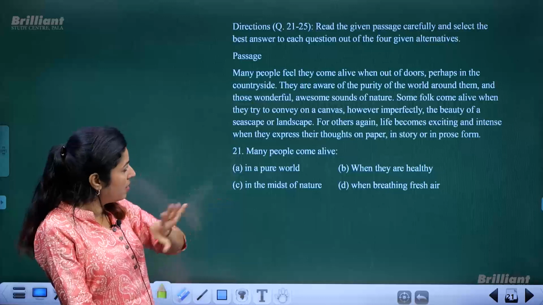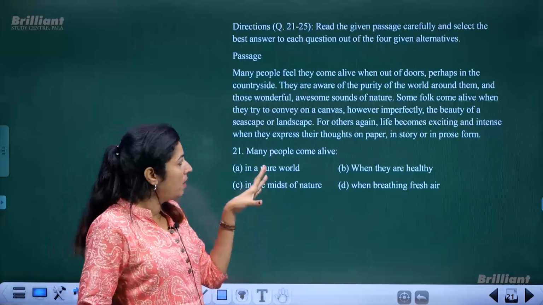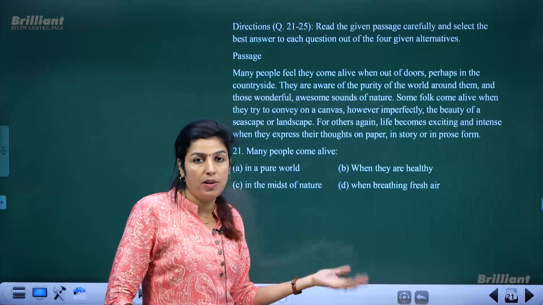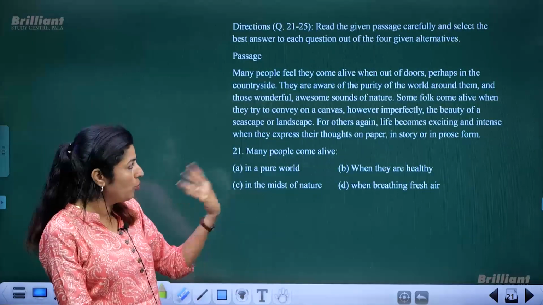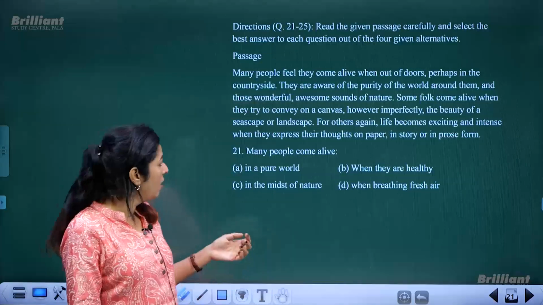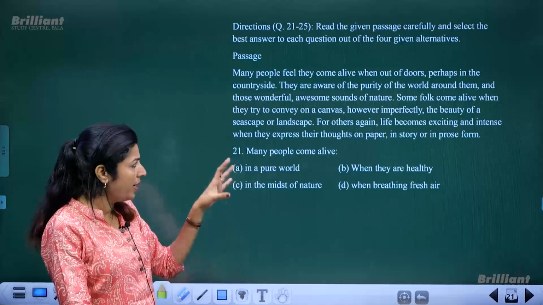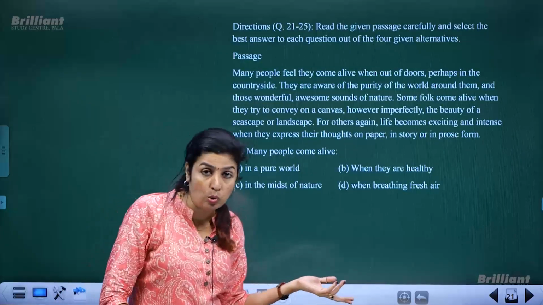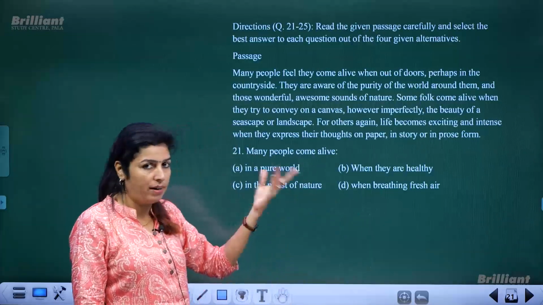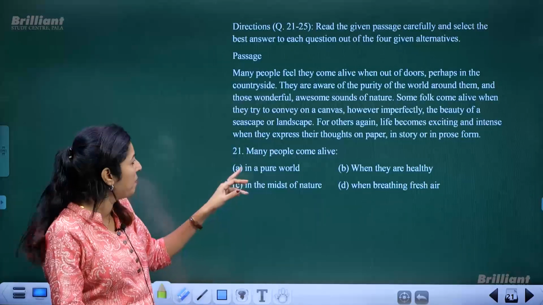This passage is very small, but you can't expect the questions to be very straight or very easy. Sometimes you have to read it twice or thrice. Let us see, this is quite a balanced one, not tough, not too easy. But I guess it was comparatively better, I mean, quite easy.